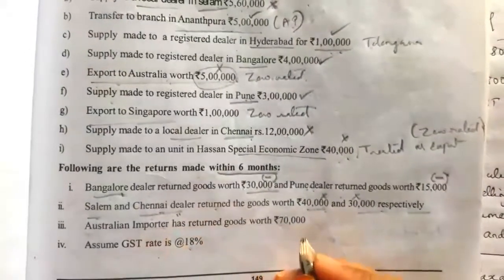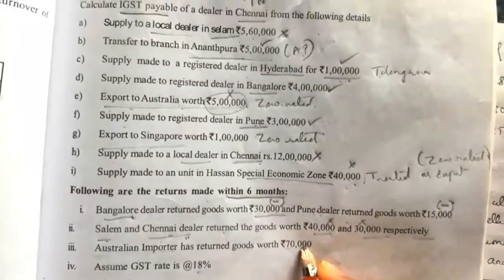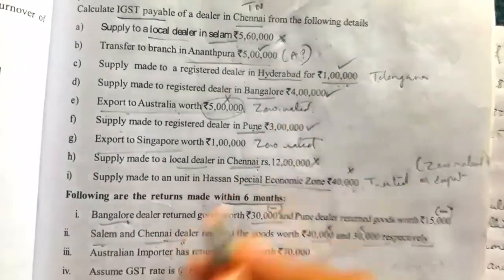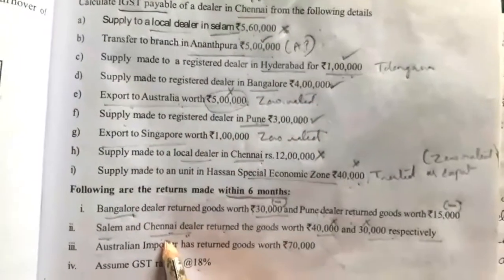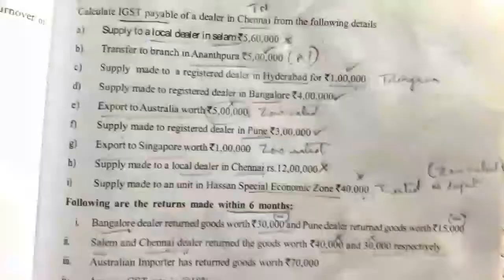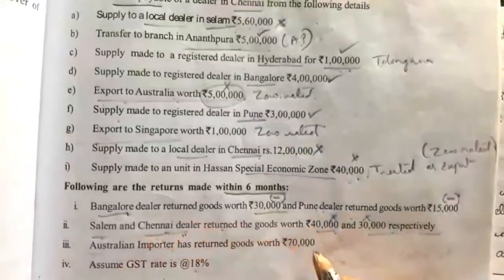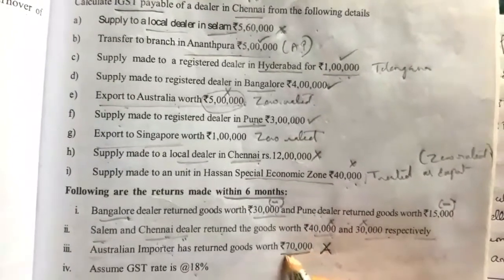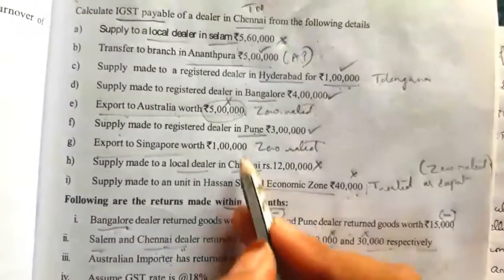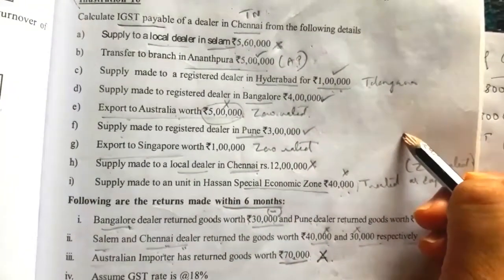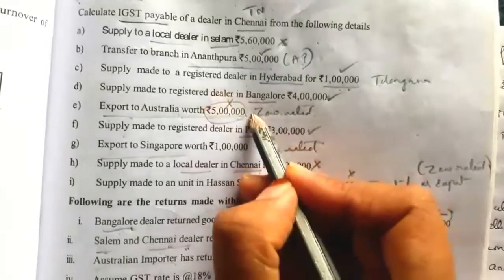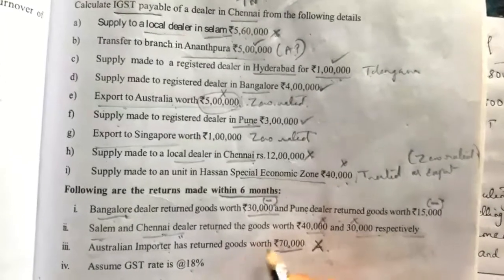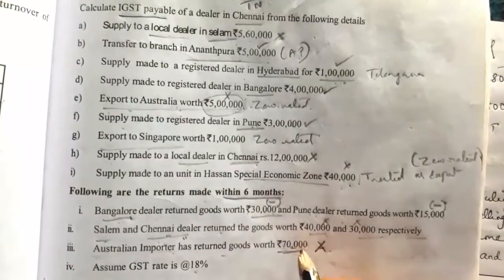Next, Australian importer has returned the goods worth rupees 70,000. So there is an export to Australia of 5 lakh. The one who imported from Tamil Nadu, India, has returned the goods worth 70,000. Here this also we should not deduct, because while calculating the total taxable supply for IGST calculation, we have not included this 5 lakh amount. So when we have not added the 5 lakh for the supply, even the goods returned should not be deducted.